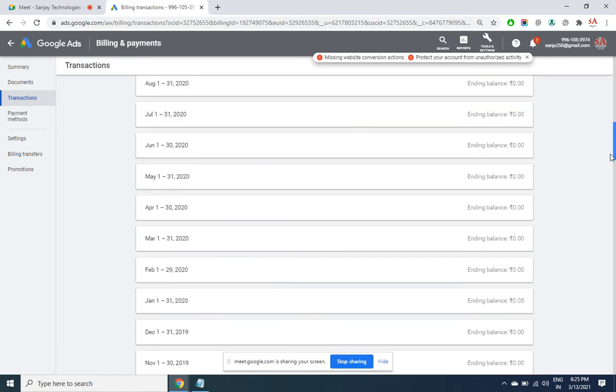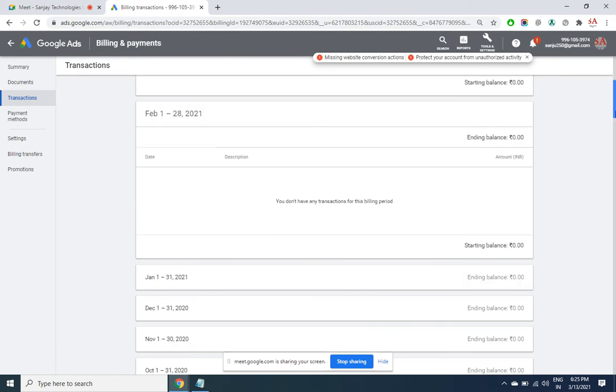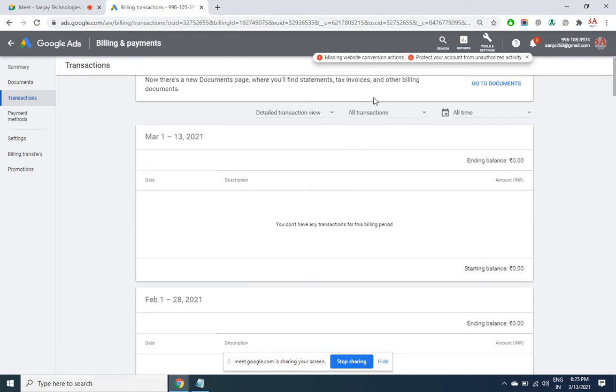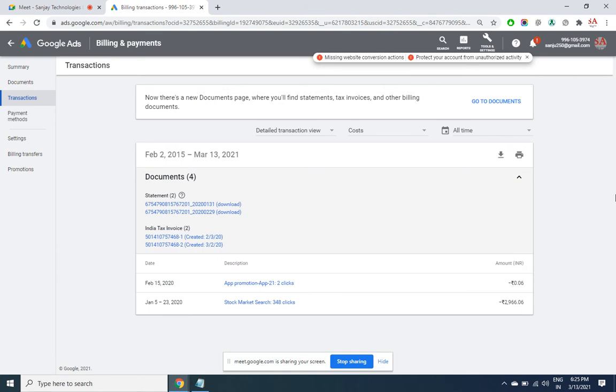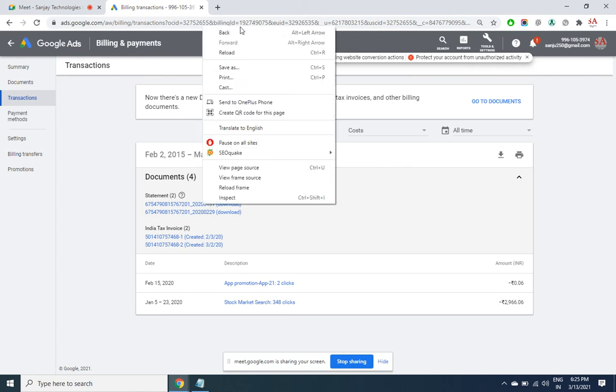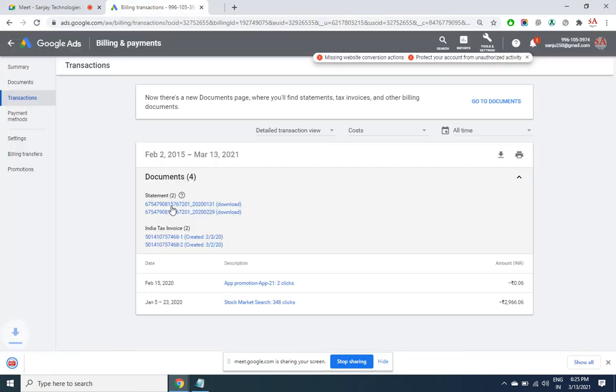It's not showing beyond 2015. Let me change here. Okay, 2015. It's not showing beyond 2015. So that is the last 5-6 years is what it's showing, but this account is old, since 2011. So many transactions have been done here.